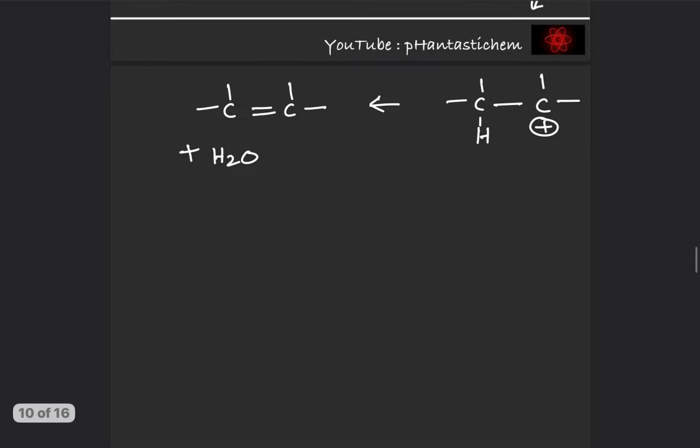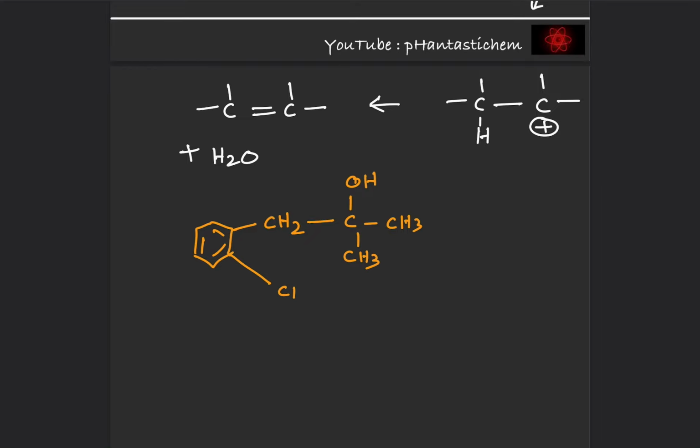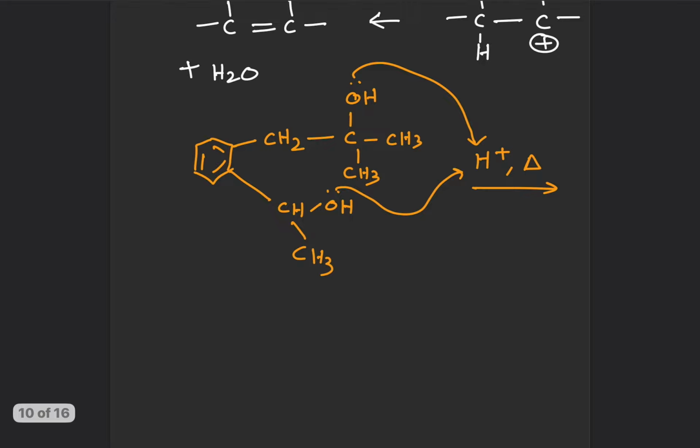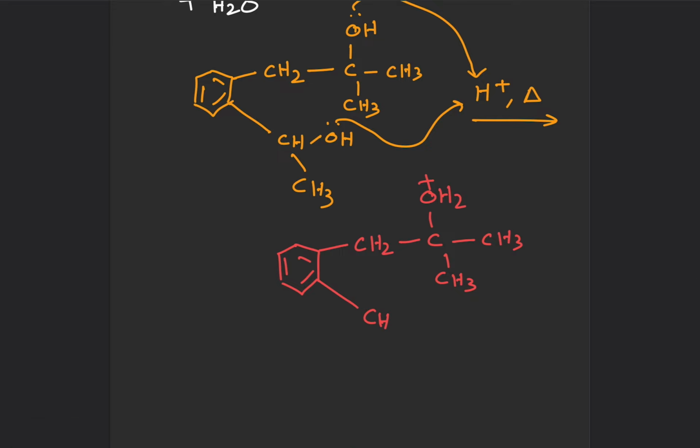So in our case we have this intermediate, right? CH2, COH, CH3, CH3, and we have CHOH and CH3. In the presence of H plus and heat, what will happen? This OH will react with H plus. There will be plenty of them. So this OH will also react with this H plus to form benzene ring, CH2, COH2 plus, CH3, CH3, CHOH2 plus, CH3, right?